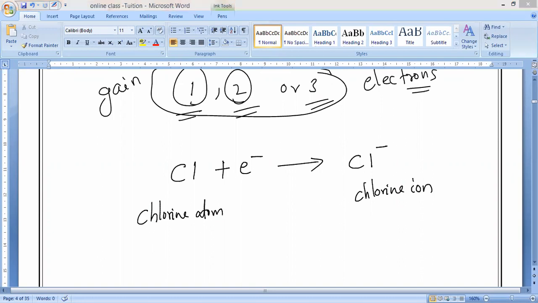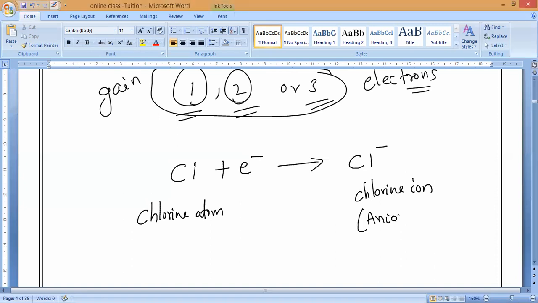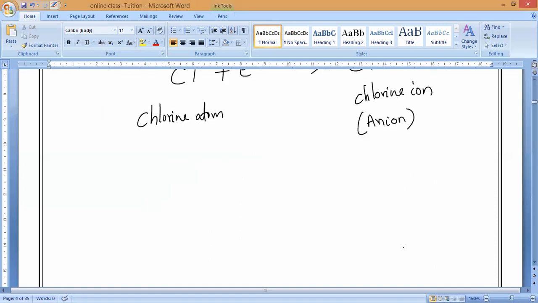So which ion is it? Anion or cation? Anion. Now let us test with this. Chlorine plus 1 electron, a chlorine atom is coming.